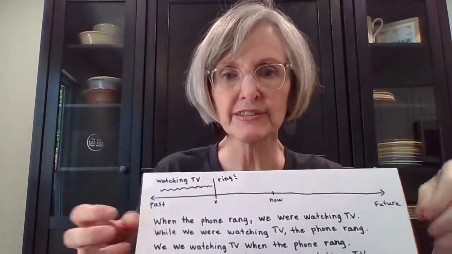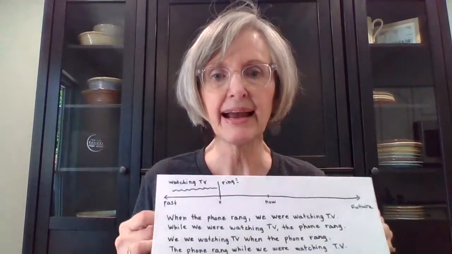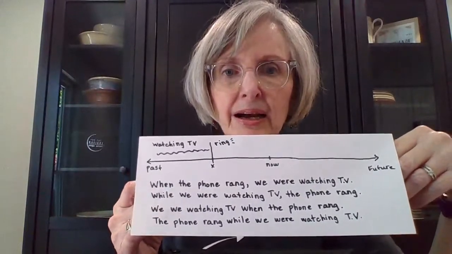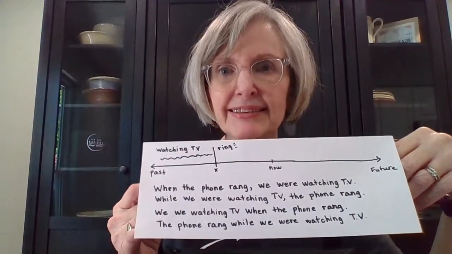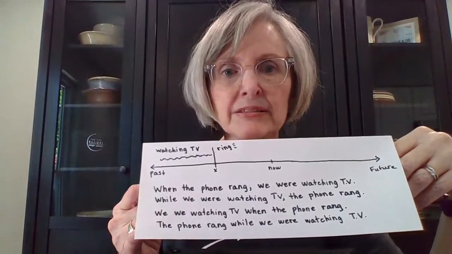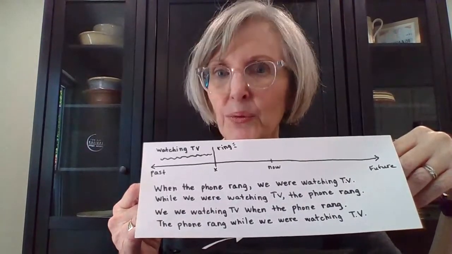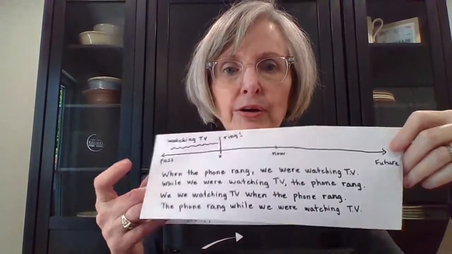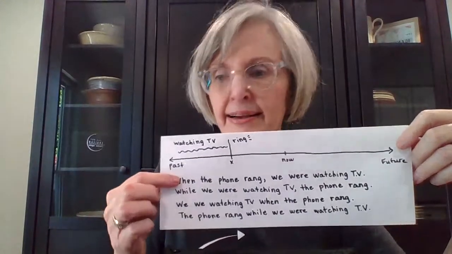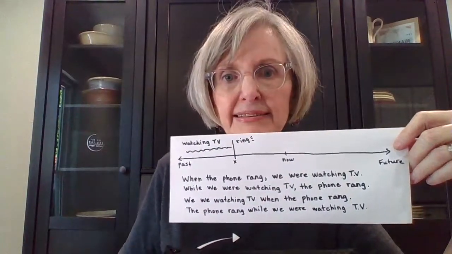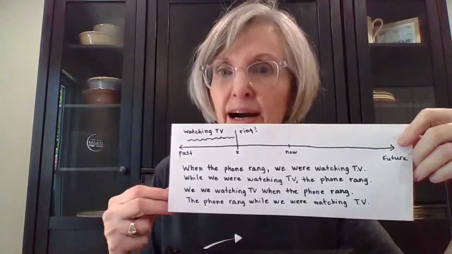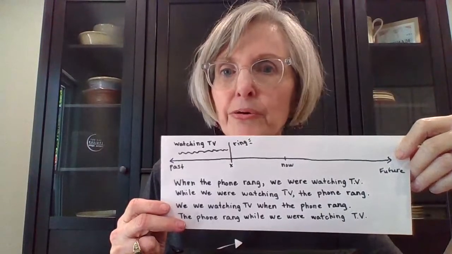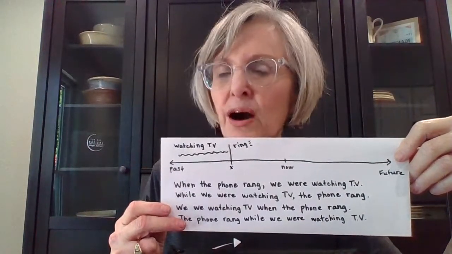Now, there are two words: the word when and the word while. There are several ways you can put these sentences together. So, when the phone rang, we were watching TV. Okay, so notice rang, right here, is simple past. But were watching, that's past continuous. When the phone rang, we were watching TV.